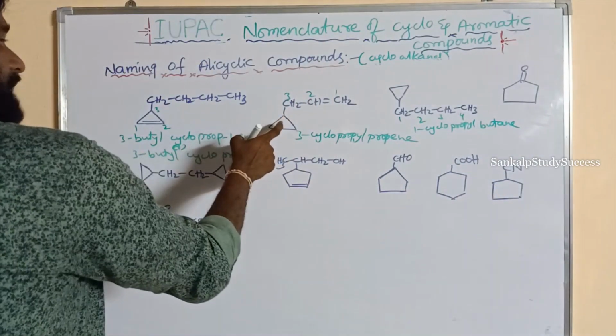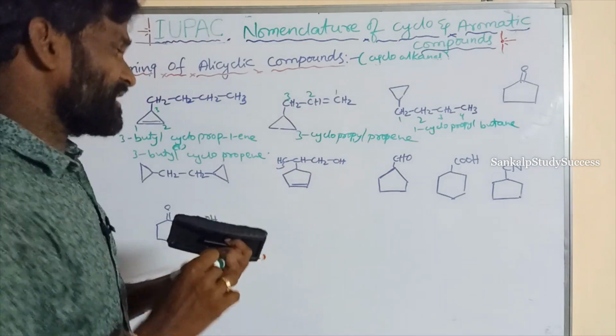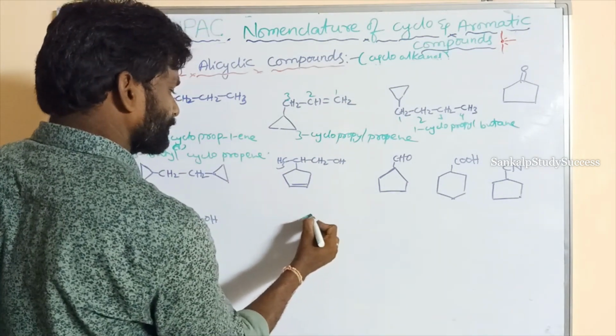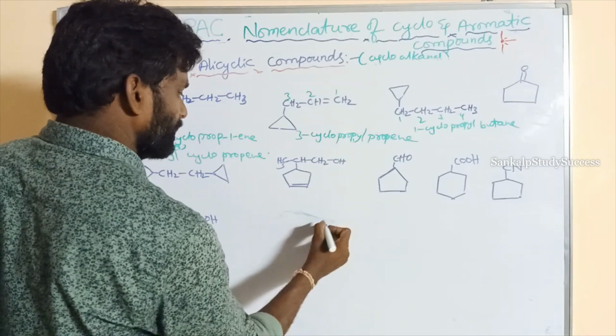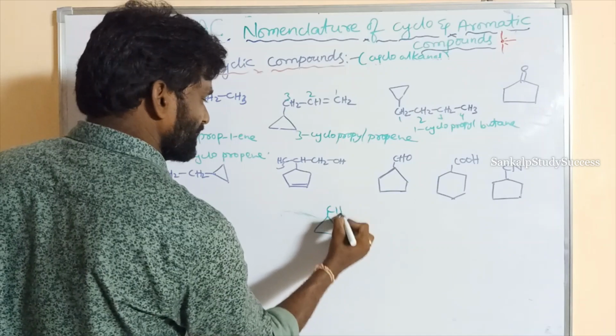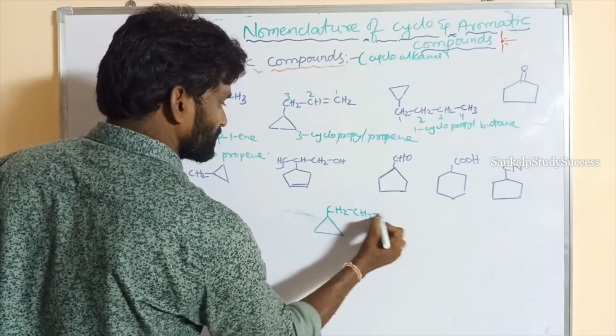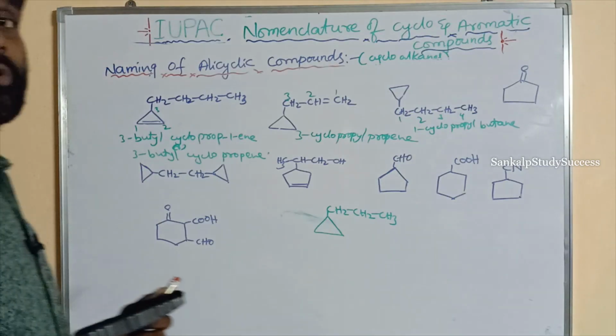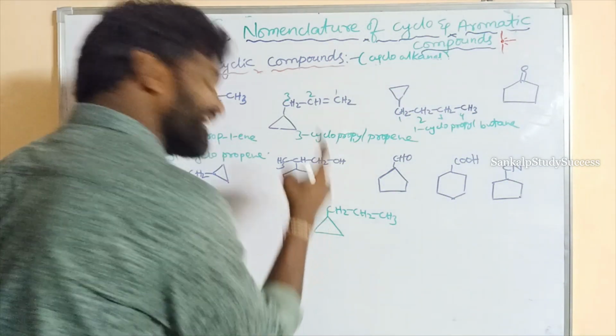Suppose the cyclic chain and the substituent chain contain the same number of carbons. Let us take another example. This contains 3 carbons, and this contains 3 carbons. So the first priority is given to the cyclic structure.